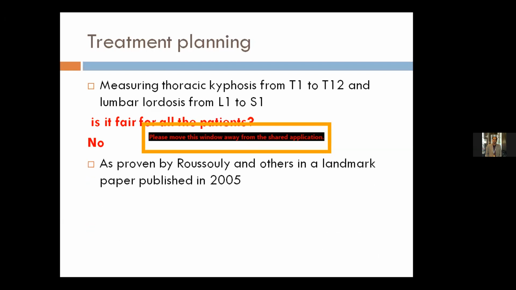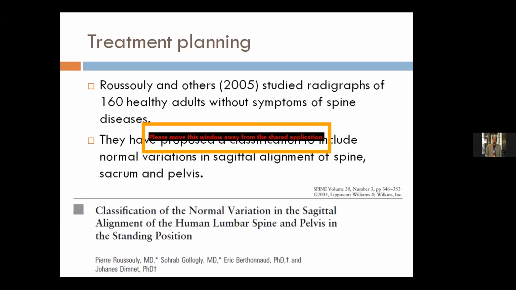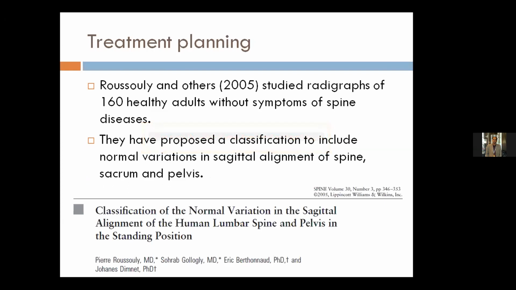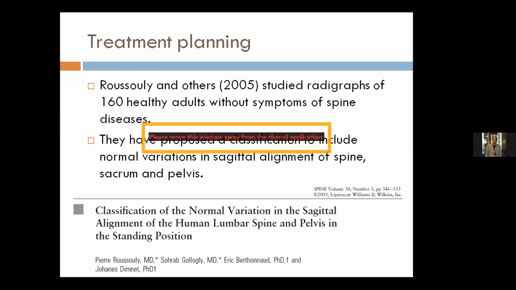So this is one of the landmark papers published in 2005 by Roussouly and others. They proposed a classification to include normal variations in sagittal alignment of the spine, sacrum and pelvis. This classification really helps in deciding which vertebrae should be included in the lordosis part of the rod we are contouring.